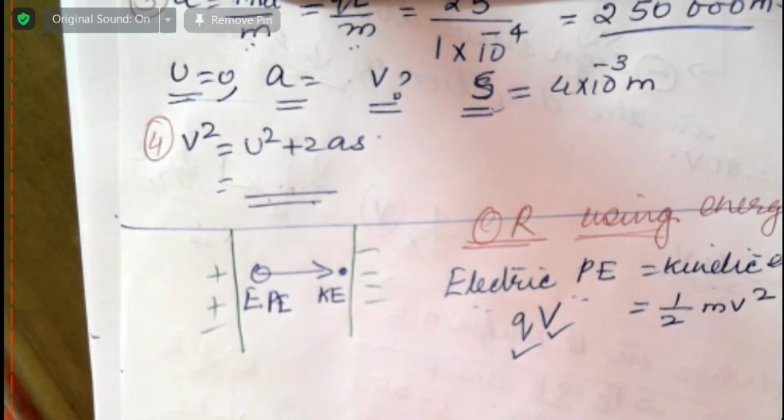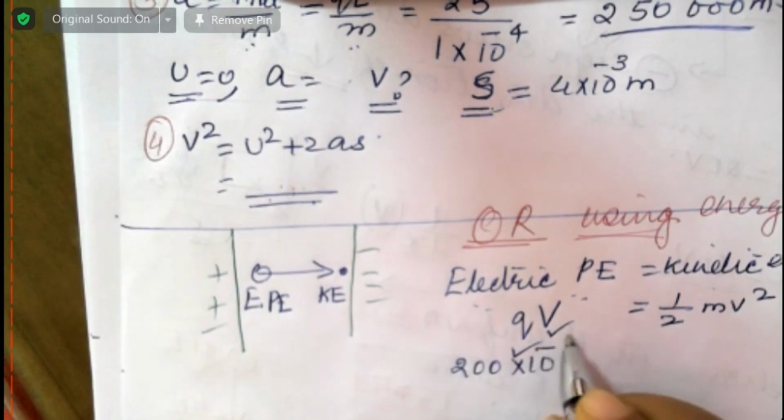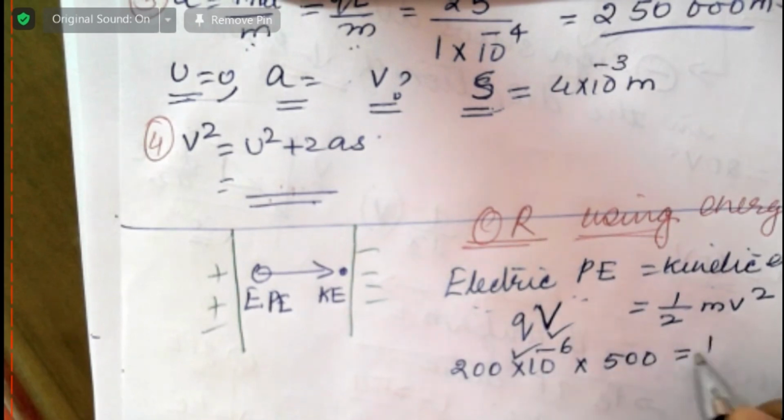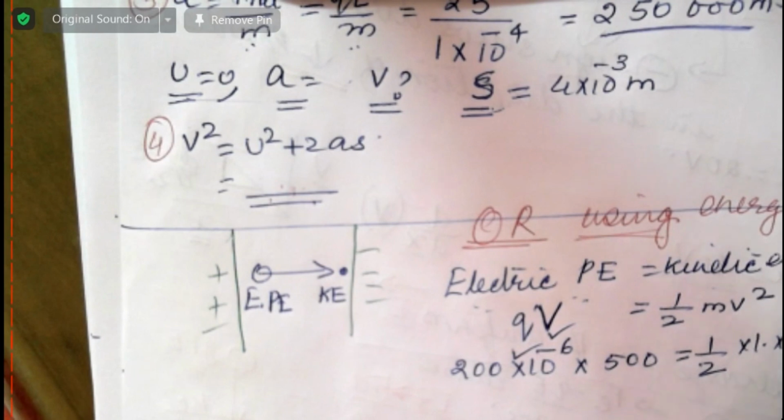How much is that? How many microcoulombs? 200 microcoulombs. So 200 into 10 to the power of minus 6, into potential difference, which is 500, is equal to half into mass. Mass is 0.1 gram, so 1 into 10 to the power of minus 4, into v squared. From this, you find v.